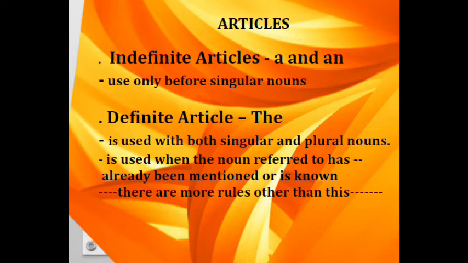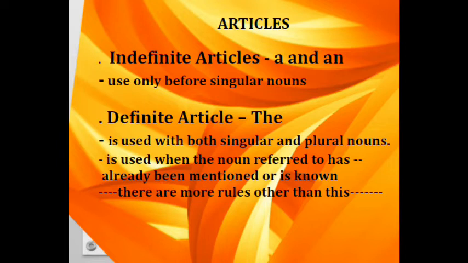Now, when do we use the definite article? It is used when the noun referred to has already been mentioned or is known and easily understood. So, the definite article, the, specifies the noun.